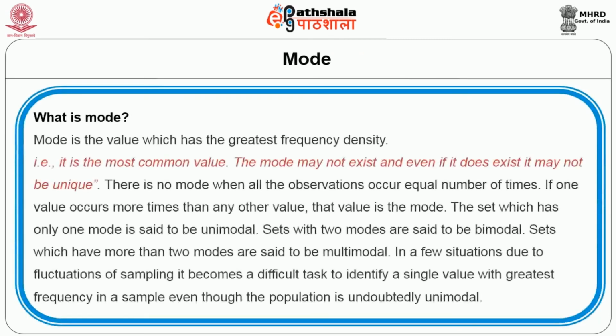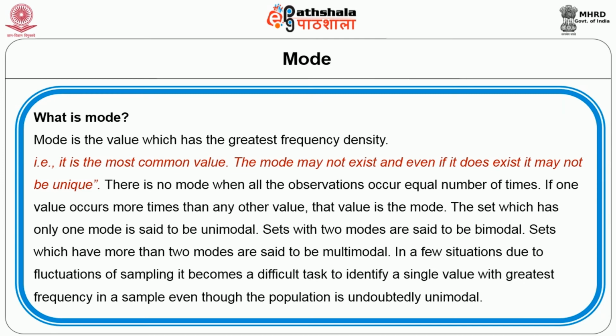What is mode? Mode is the value which has the greatest frequency density. That is, it is the most common value. The mode may not exist, and even if it exists, it may not be unique. There is no mode when all the observations occur an equal number of times. If one value occurs more than any other value, that value is the mode.